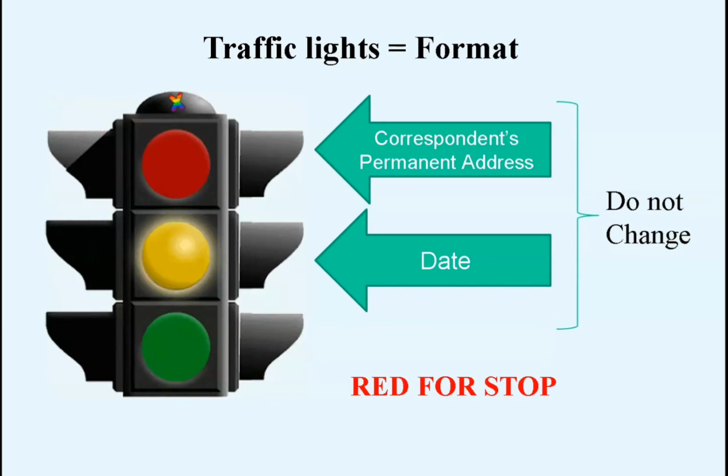The letter heading includes the correspondence details, that is, your permanent address. Red signifies that the correspondent is not going anywhere, neither is the date going to change. Therefore, this is where you will put your address at the top on the left, followed by the date.